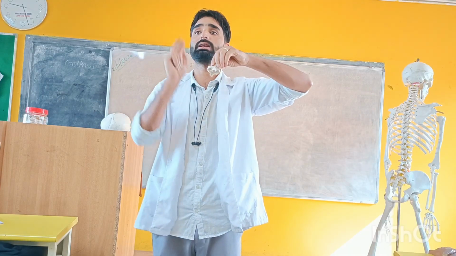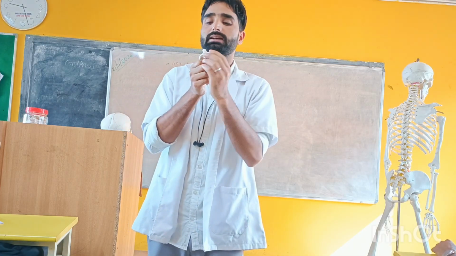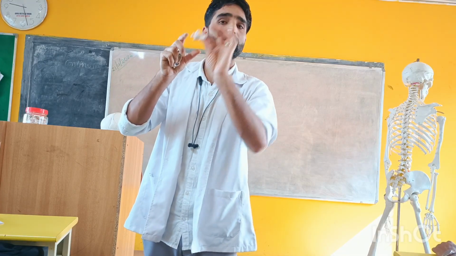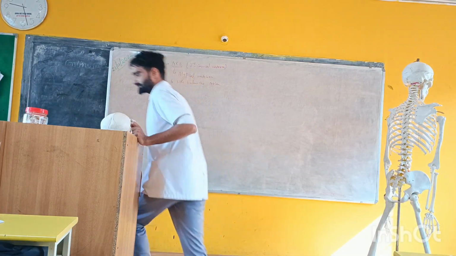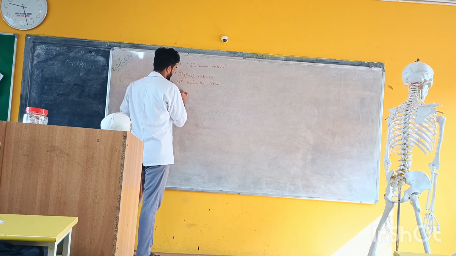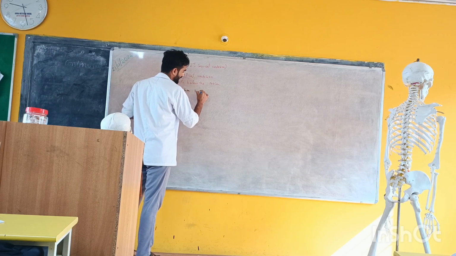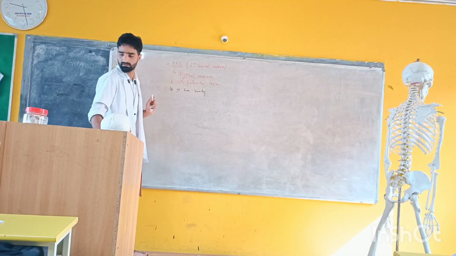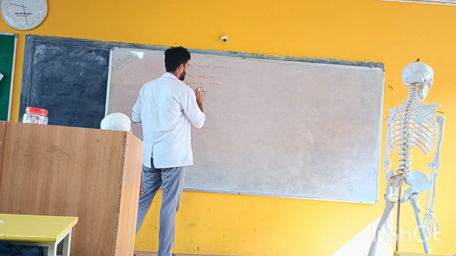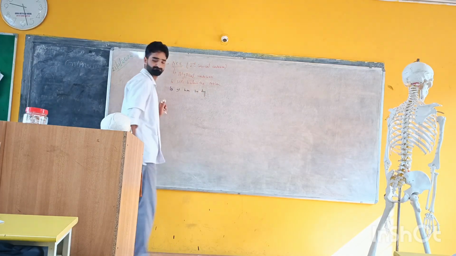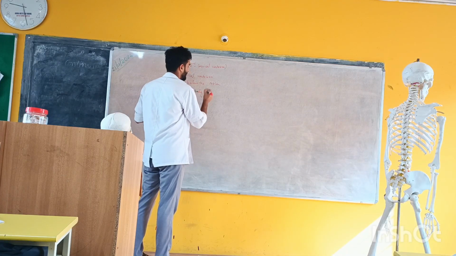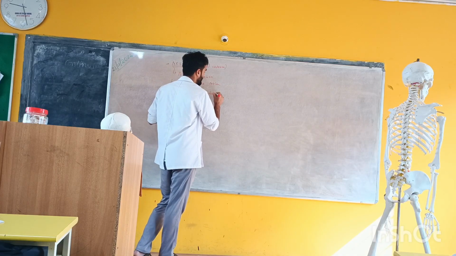So what I am saying is that the second vertebra has three characteristic structural features. It has a body, a lateral mass, and a spine. Yesterday I discussed the lateral mass.